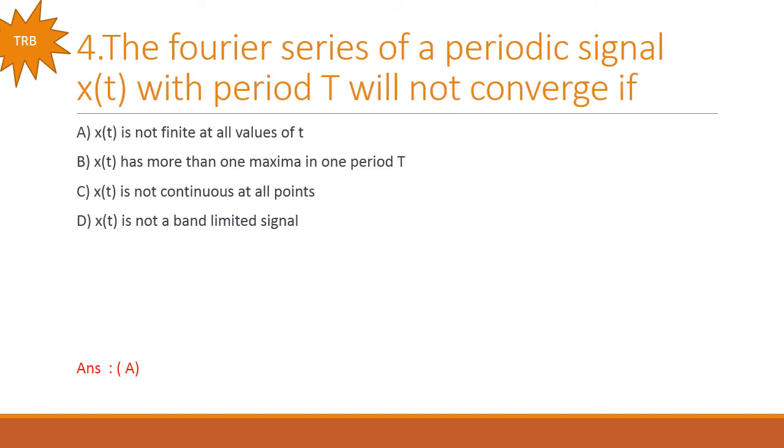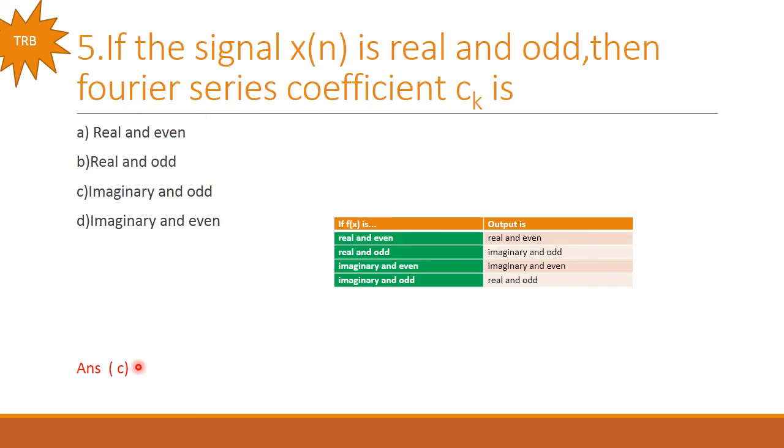So next problem. The Fourier series of a periodic signal x of t with period t will not converge if. So we have to check the Dirichlet's condition here also. So x of t is not finite for all values of t. So from the first option itself we can say option A is the right answer, because if it is not finite, then it will not converge. So option A is the right answer.